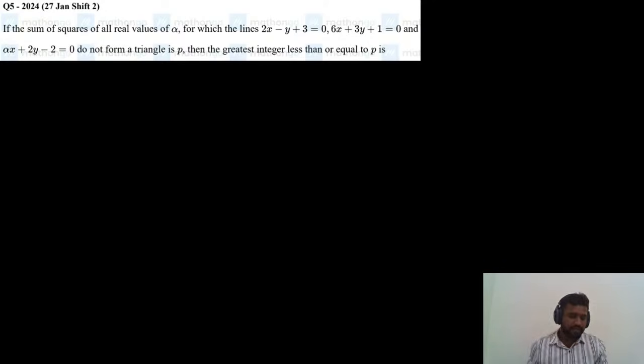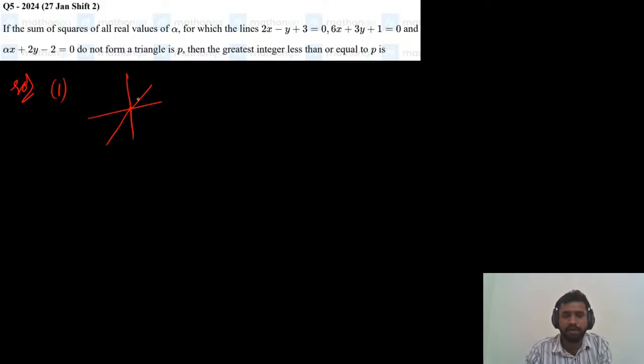So, what is the condition that the three lines do not form a triangle? When these three lines do not form a triangle, the first condition is if they pass through the same point. If three lines pass through the same point, then they cannot form a triangle.